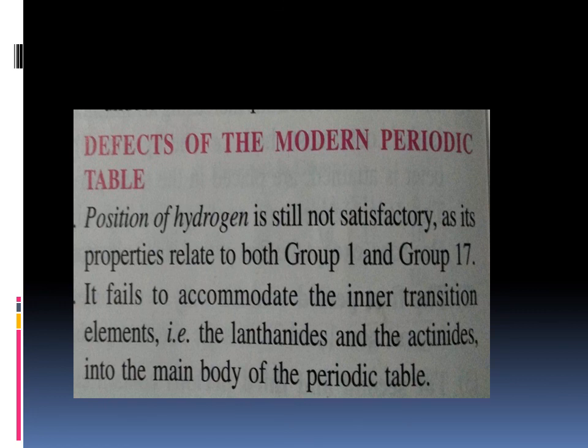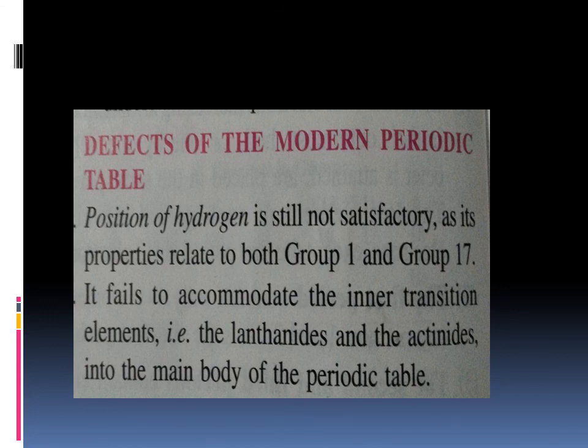Then it fails to accommodate the inner transition elements, that is the lanthanides and the actinides, into the main body of the periodic table. Lanthanides and actinides have similar properties because they belong to the same group, group 3B.